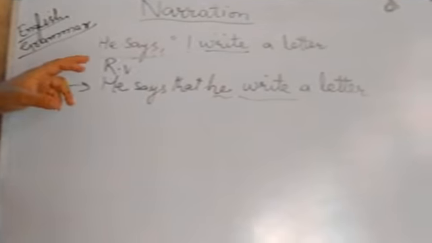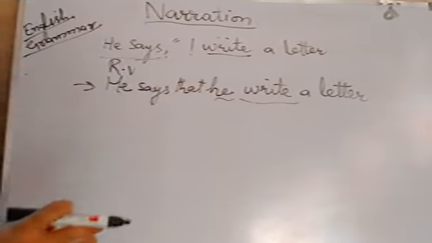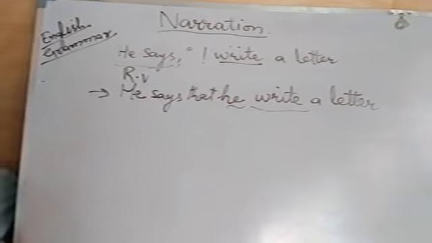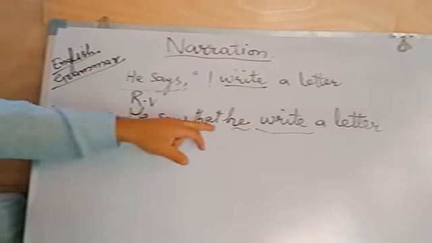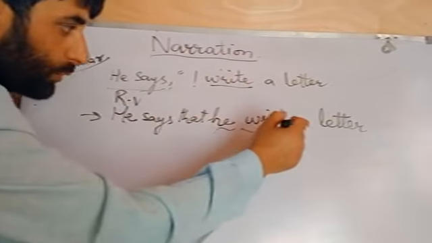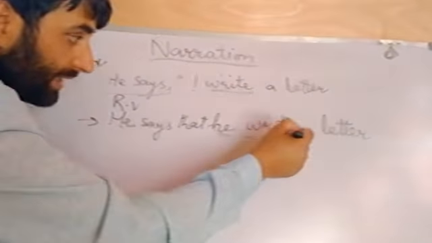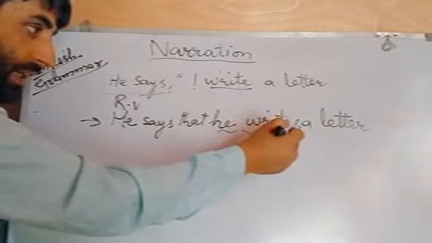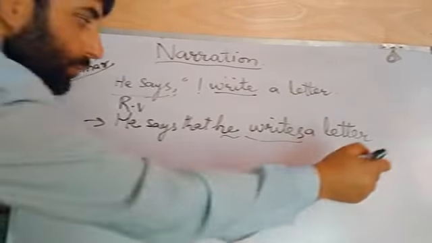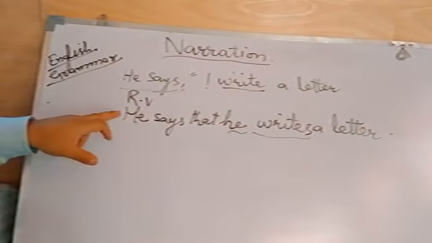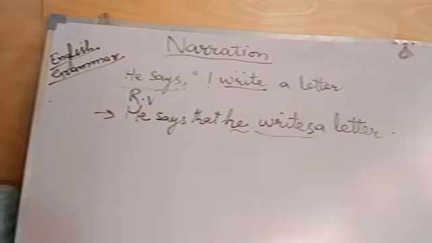As we know, in case of third person singular, we add s or es to a verb. So here we have to write he writes. We have to add s with the verb. So it becomes, he says that he writes a letter.